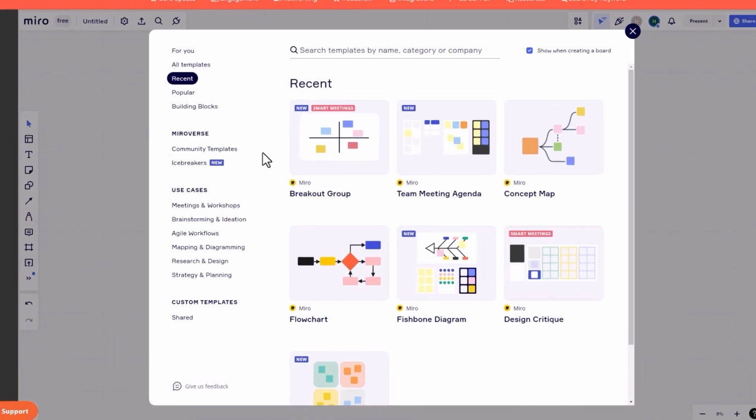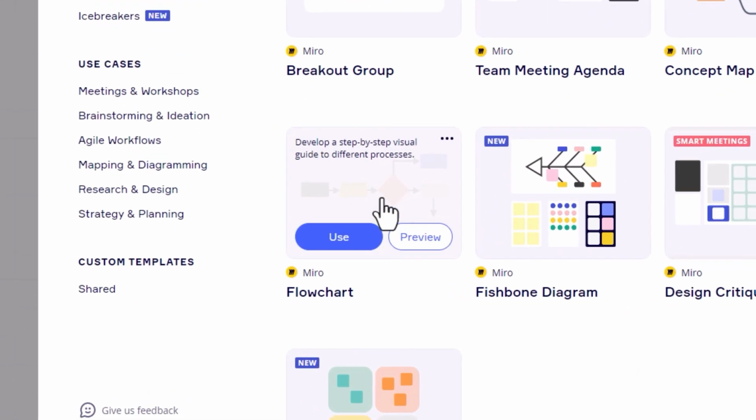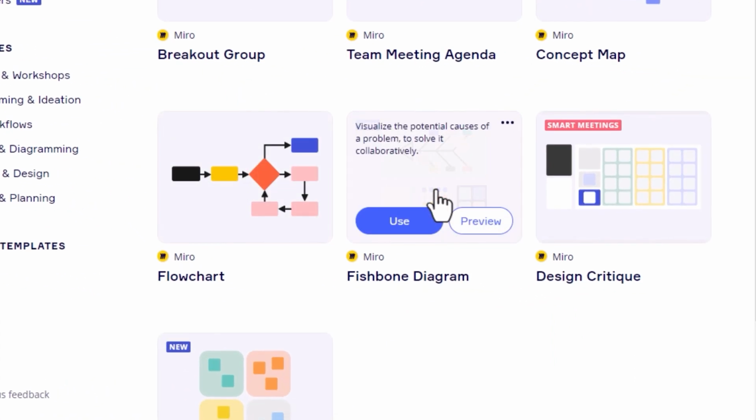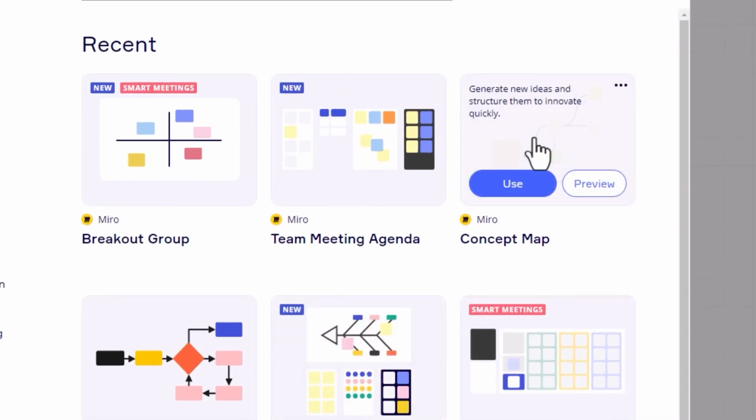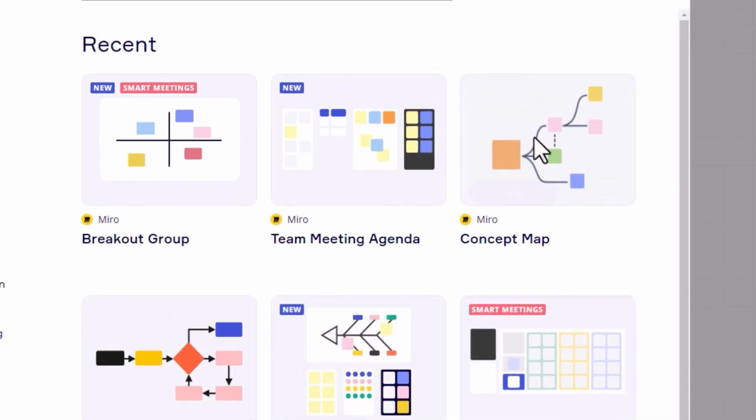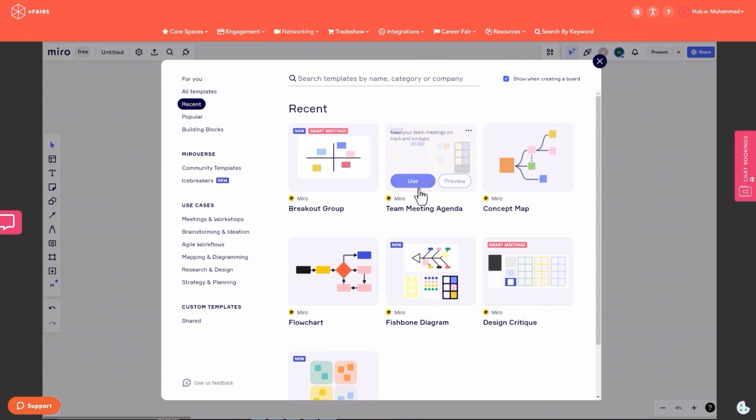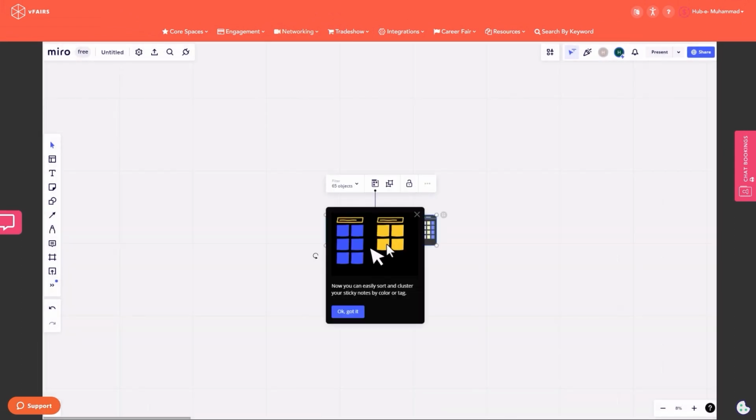Add mapping templates like flowcharts, fishbone diagrams, concept maps, and make your meetings more productive. Curate activities such as workshops through a timed menu bar.